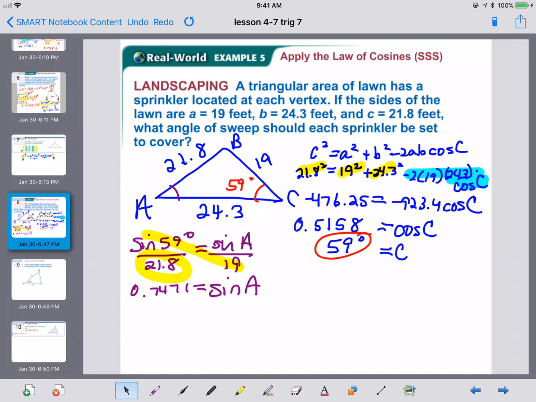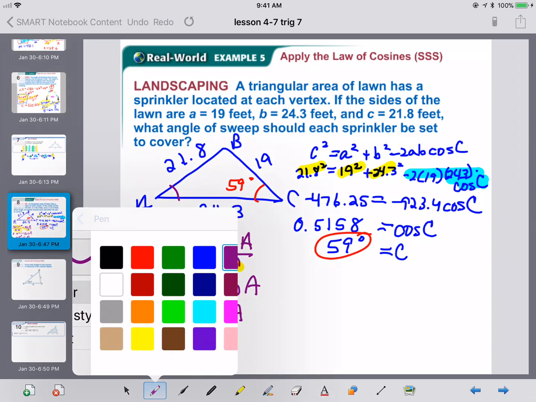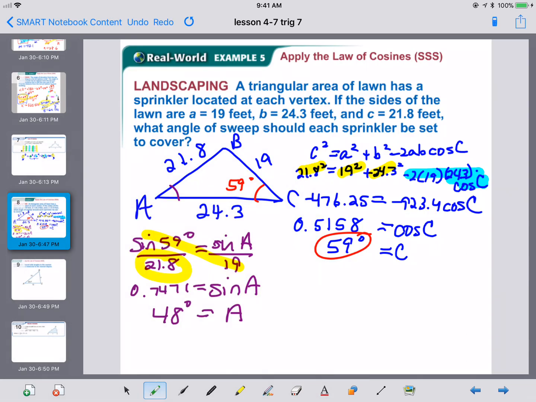Now that's what the sine is equal to. So for us to reverse that, we have to take the inverse sine, or arc sine. We do that on the calculator. You have to press the second button, the inverse button, before you actually find it. So A is 48 degrees.